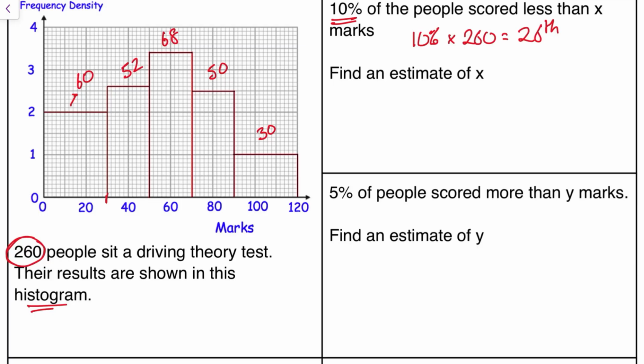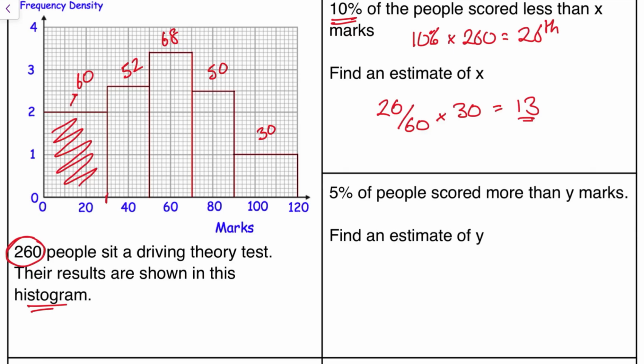Now that 26th person is going to be in this block here, and they're going to be 26 60ths along, because there's 60 people in the block, and the block itself has 30 marks, as in 0 to 30. So therefore, calculator out, 26 over 60 times 30, and that's going to give me 13, or X is equal to 13, I should say. Is that right? Yeah, that makes sense, doesn't it? Because there's 60 people, 26 is about halfway along the 0 to 30, halfway is about 15. Yeah, I'm happy with that.